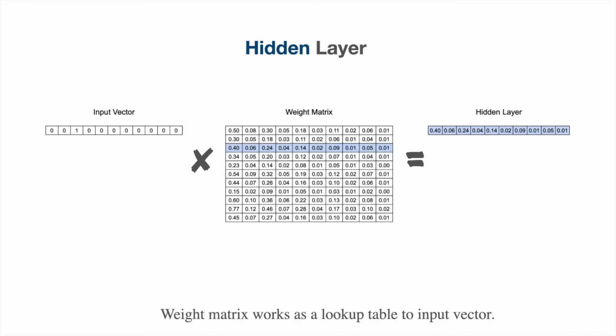Now zooming into the hidden layer, we notice that input vector is a one hot vector, which means except for one word, all other values are 0. Now watch carefully. When we multiply this one hot vector with the hidden layer weight matrix, only that row corresponding to the input word gets selected, and this itself becomes the hidden layer. In this example, input vector corresponds to the third word, and hence the third row of the weight matrix gets selected as the hidden layer. What this means is that after we train this neural network with thousands of examples, the hidden layer weight matrix itself becomes a dictionary of word vectors, and we would not be interested in any other output of the network.